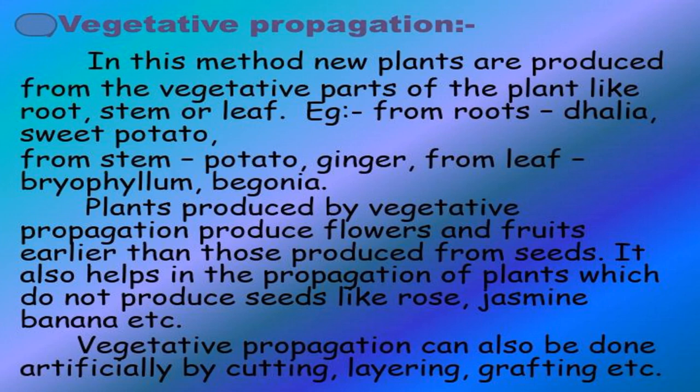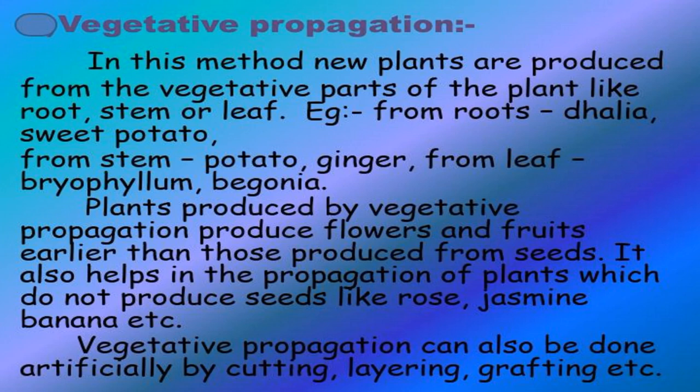Second one, underground modified stems such as rhizomes like ginger, banana, etc., corms, and bulbs like garlic, the tuber for potato, and sucker for mint. Some aerial stems such as offset, stolon, strawberry, etc., develop into new plants. Some plants develop adventitious buds on their leaves, which develop into new plants, like bryophyllum.